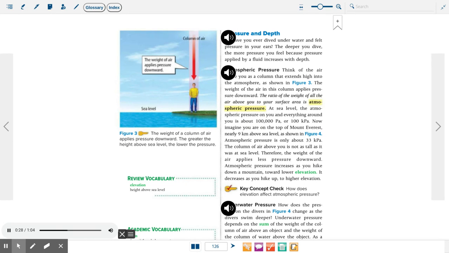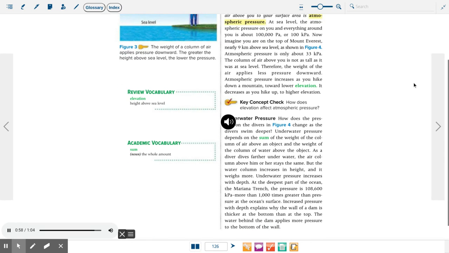Now imagine you are on top of Mount Everest, nearly 9 kilometers above sea level, as shown in Figure 4. Atmospheric pressure is only about 33 kPa. The column of air above you is not as tall as it was at sea level. Therefore, the weight of the air applies less pressure downward. Atmospheric pressure increases as you hike down a mountain toward lower elevation. It decreases as you hike up to higher elevation.